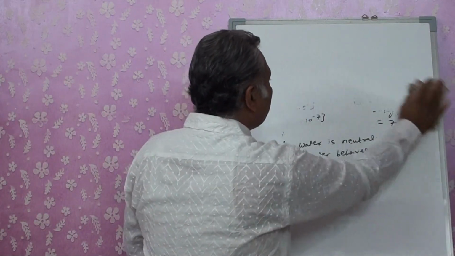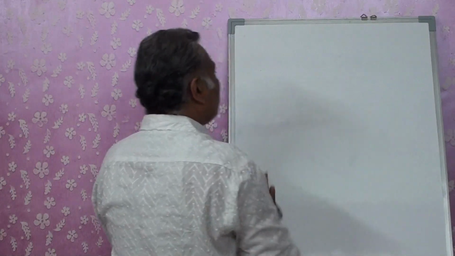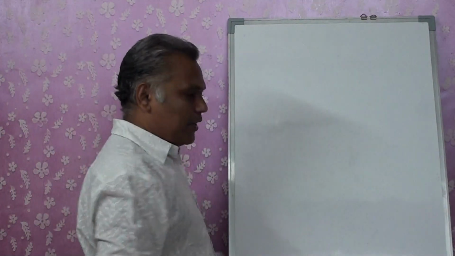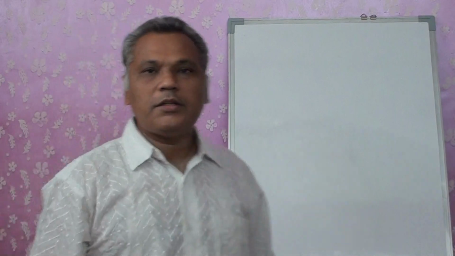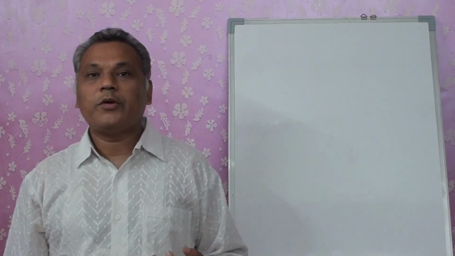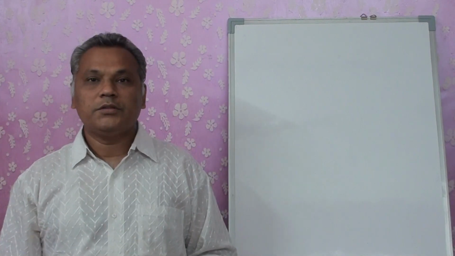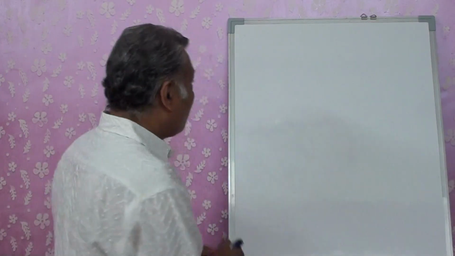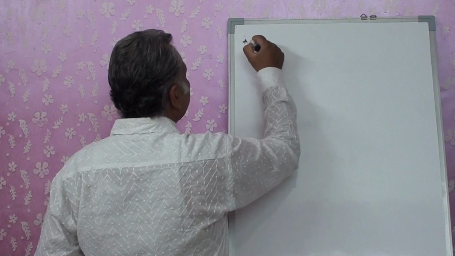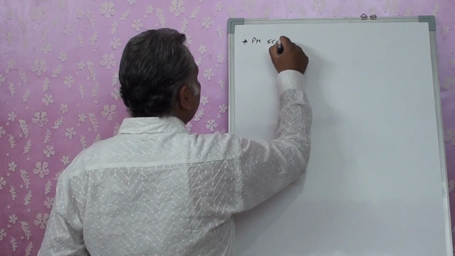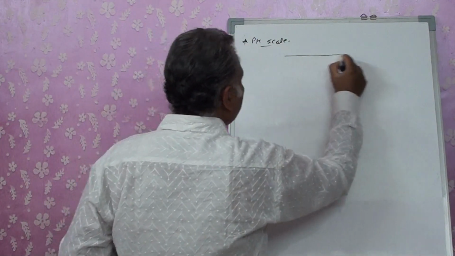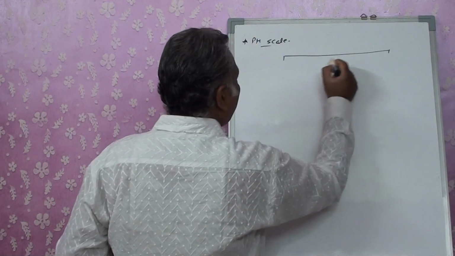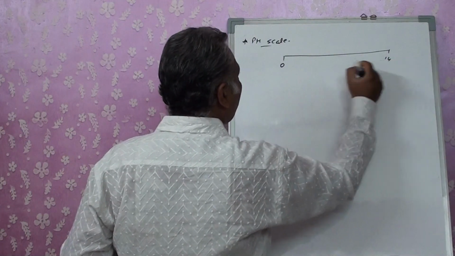And the next topic is a revision of your lower standard, that is the pH scale. You have already studied in the 10th standard the pH scale, founded by the scientist named Sorensen, where we can find out the strength of acid or base, right? For the pH scale, the scale is between 0 to 14.